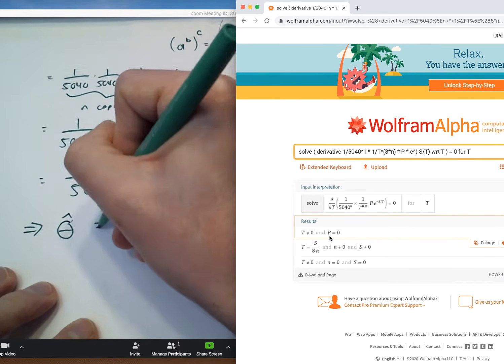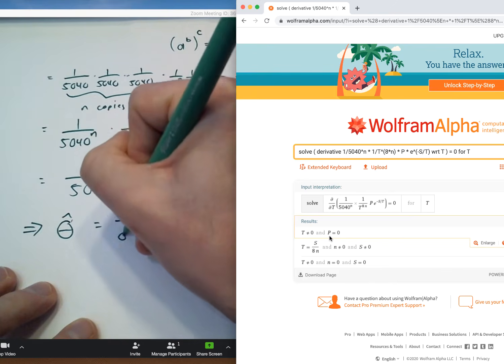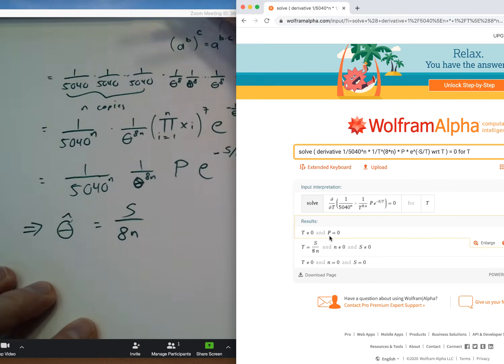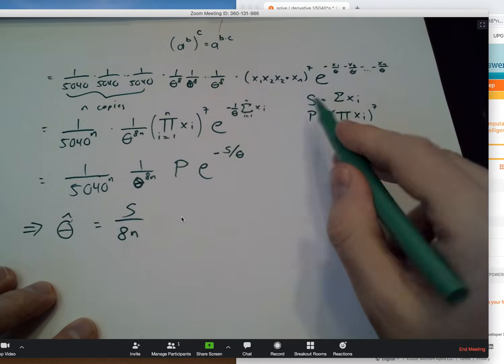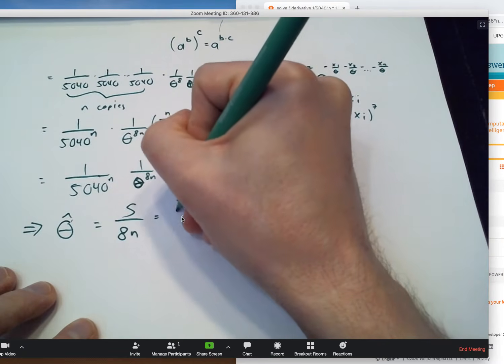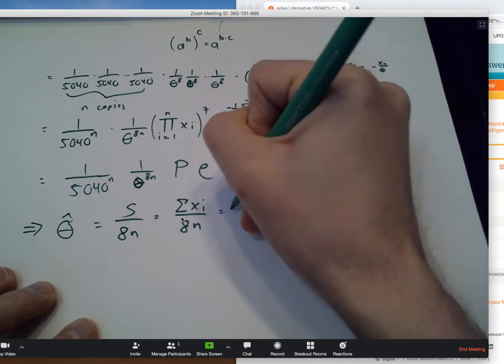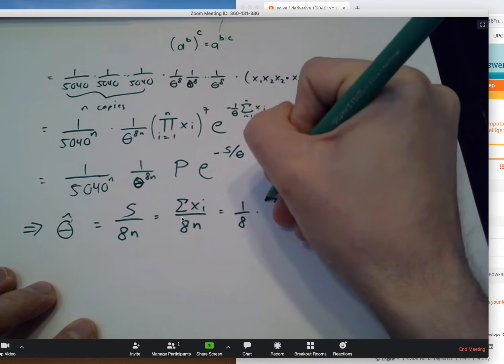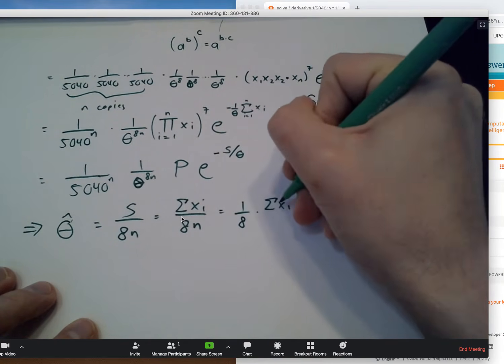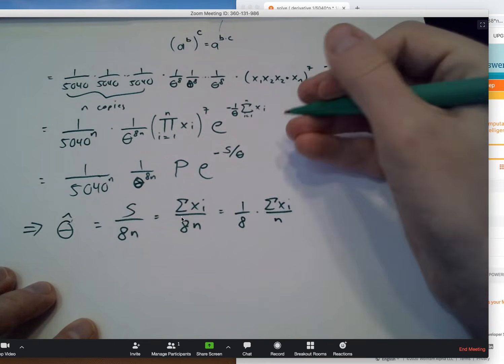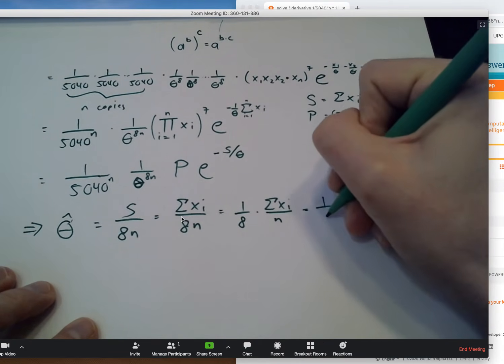We find that theta hat is equal to S over 8n. And S, if you remember, was just our abbreviation for the sum of all the x's. Why don't I write this as 1/8 times the sum of the x's over n. And this is our old friend, just x bar.